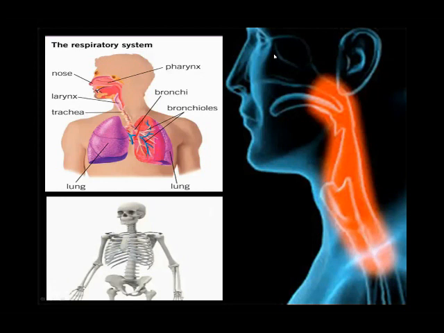The longest and the strongest bone in our body is the femur, and the smallest bone in our body is in the middle ear. Three bones are present: anvil, stirrup, and hammer. And the stirrup is the smallest bone of your body. Where is it situated? It is situated in the middle ear. Okay, students, where is the smallest bone?